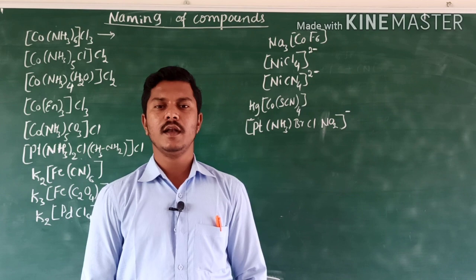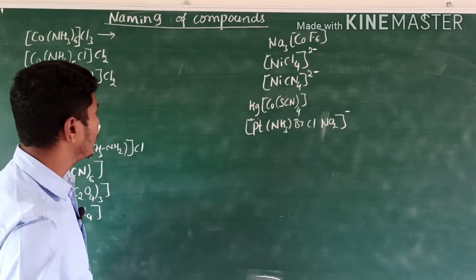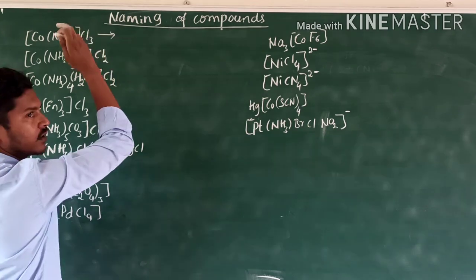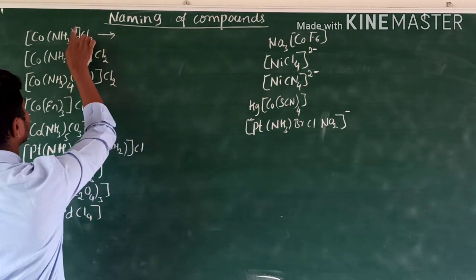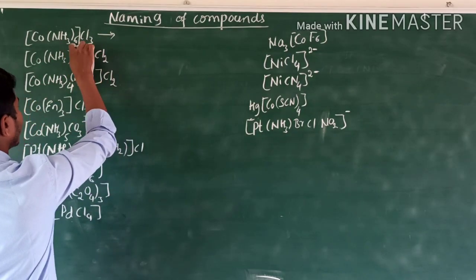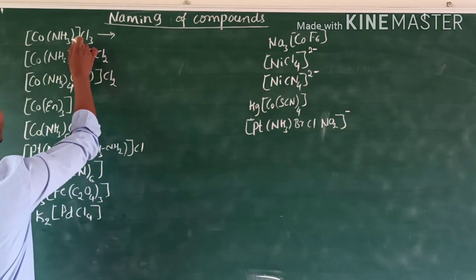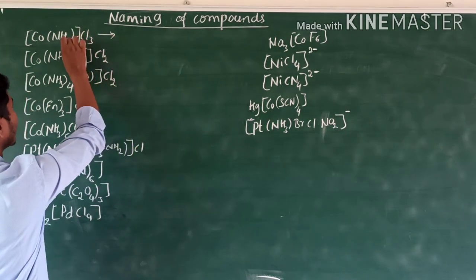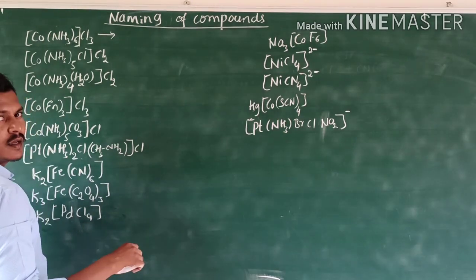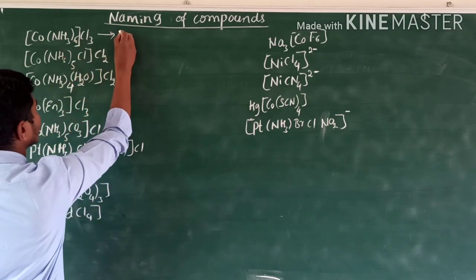Okay, naming of compounds. Let us go. See here, naming of compounds in this complex. First we have to name the cationic, then the anionic. In the cationic, the coordination sphere. In the coordination sphere, first we have to name the ligands, then the central metal atom. If similar kinds of ligands are present in larger numbers, we have to use the prefixes: hexa, tri, penta, tetra, di, like that.